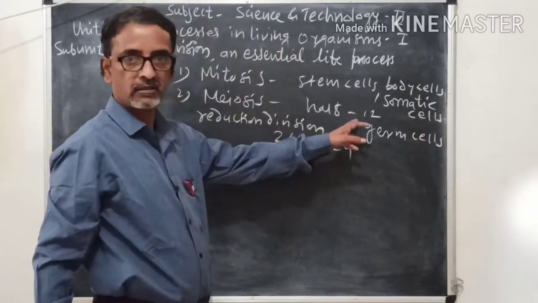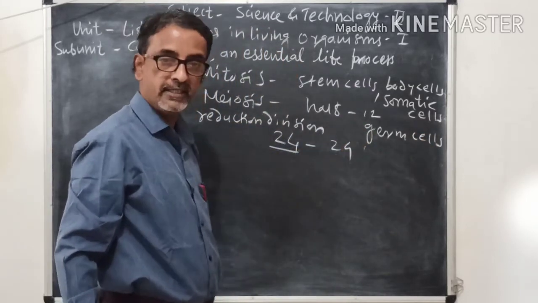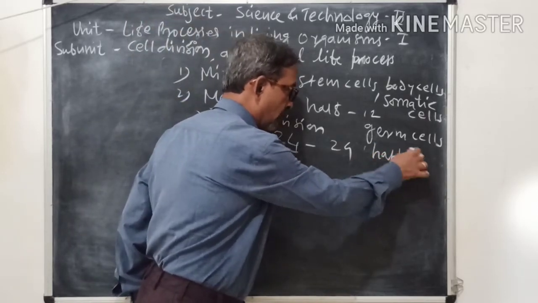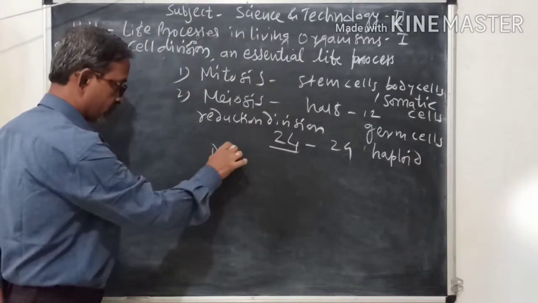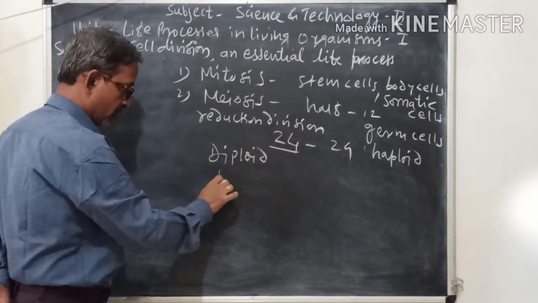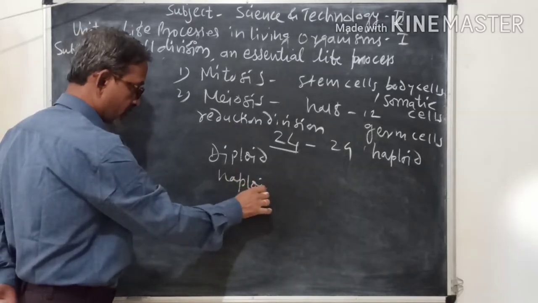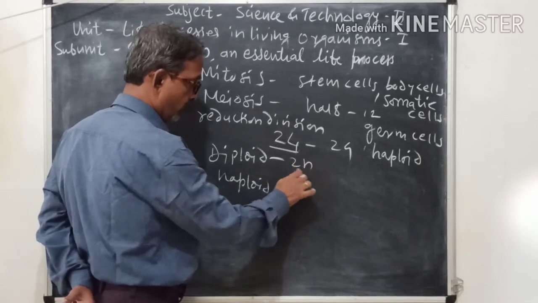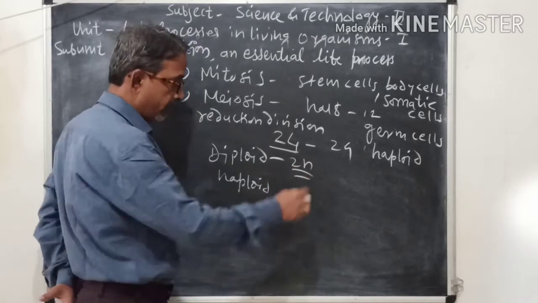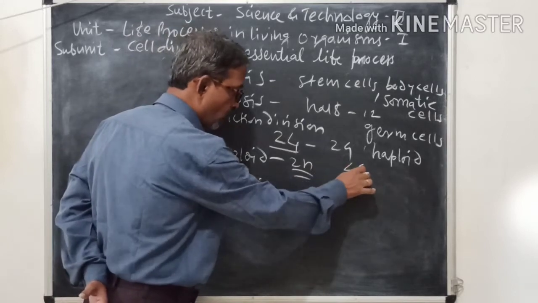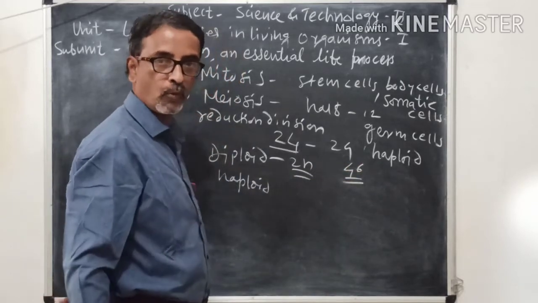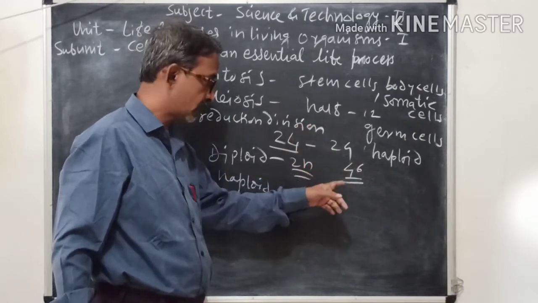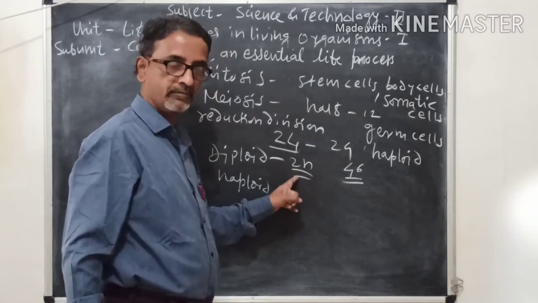A question is asked over these germ cells, and they are called haploid. Again there are two words: diploid and haploid. When the chromosome number is maintained, it is called diploid. In human beings, 46 is our chromosome number, and this is constant in all humans, so it is called diploid.